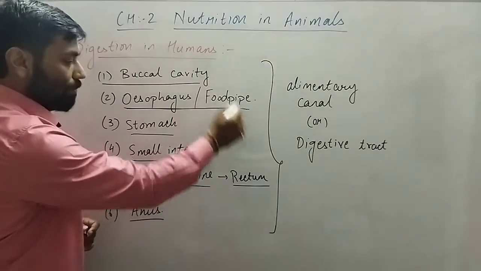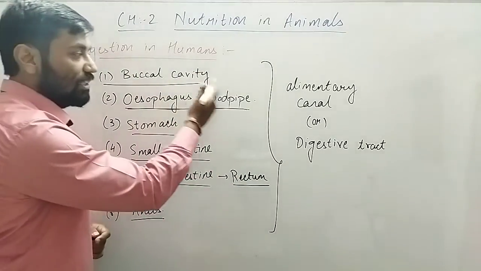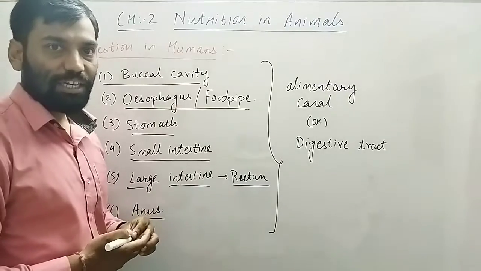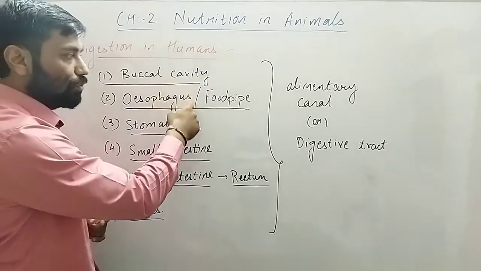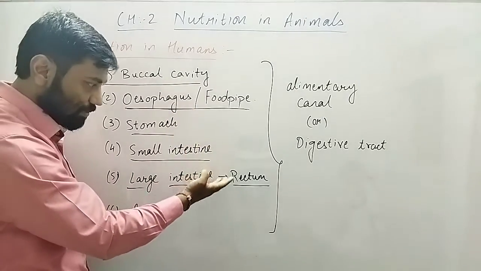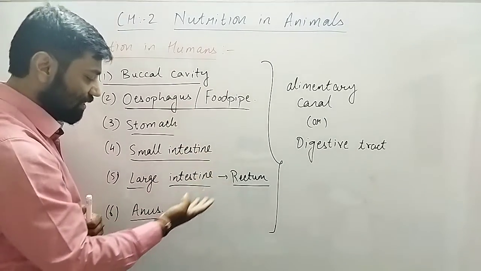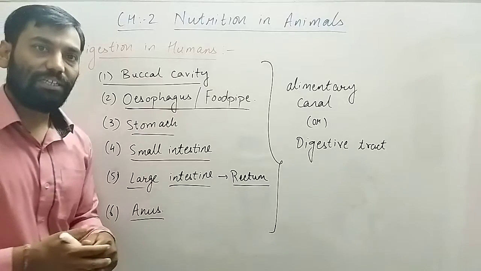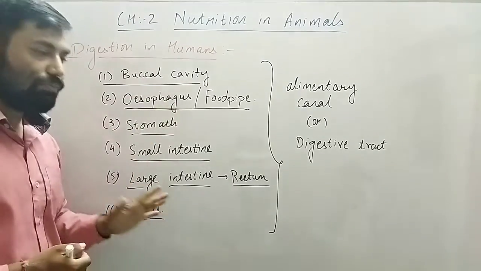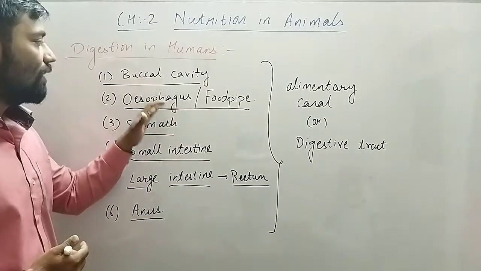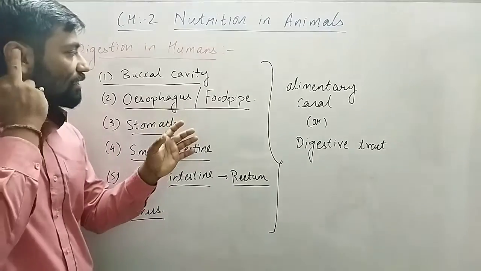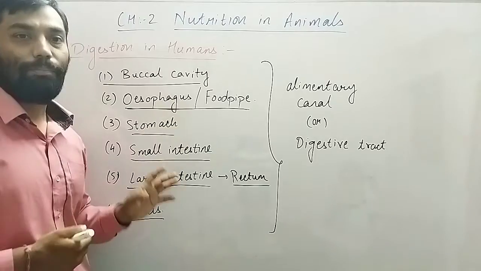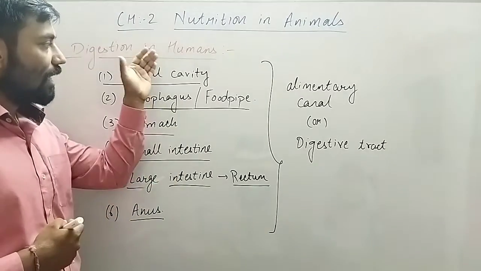So this is how the food travels through each compartment. Food first travels from the buccal cavity to the esophagus, then the stomach, small intestine, large intestine, and then the anus. Each of them is a part of the digestive tract, a compartment where the food travels one by one.